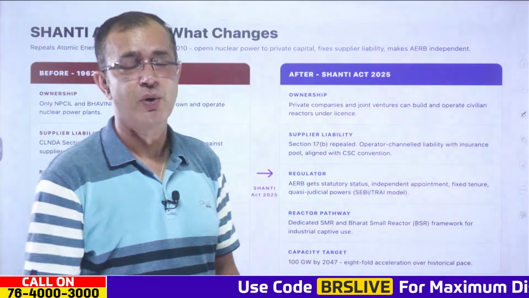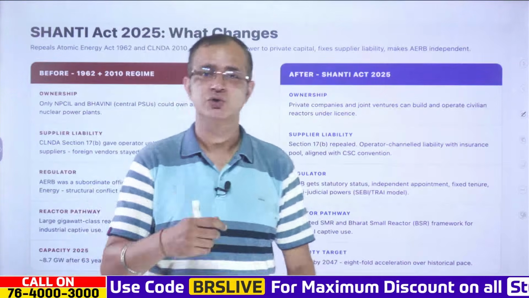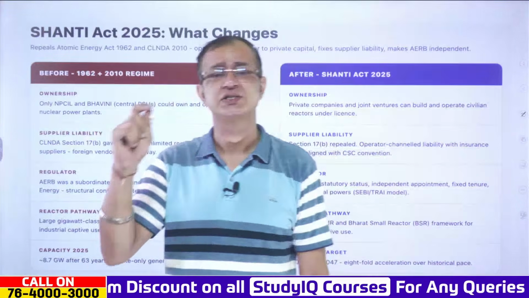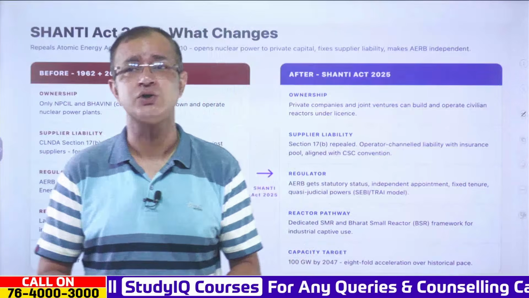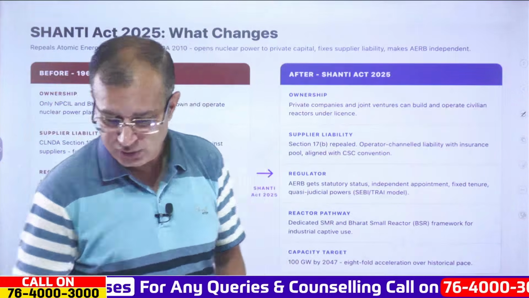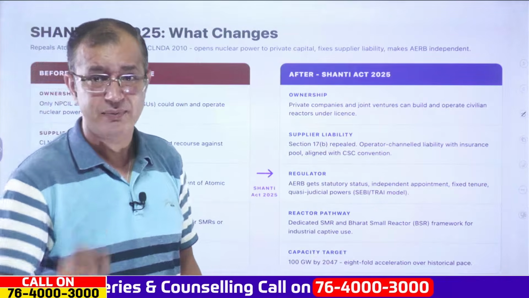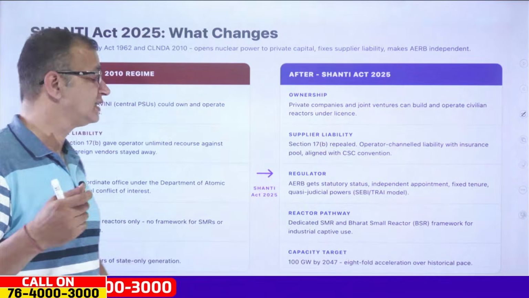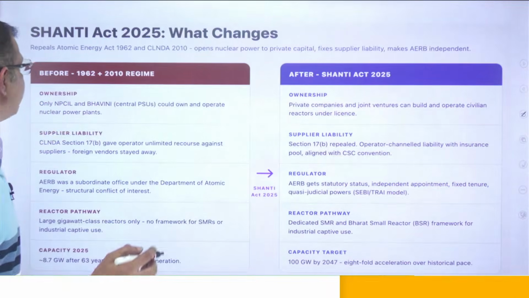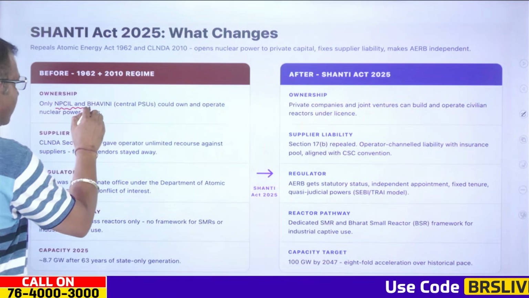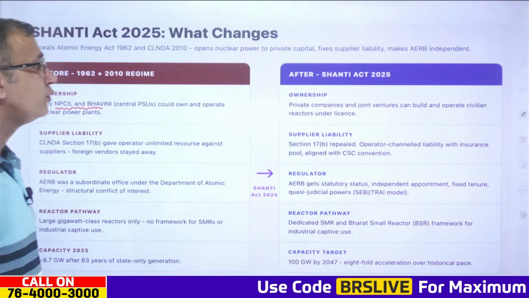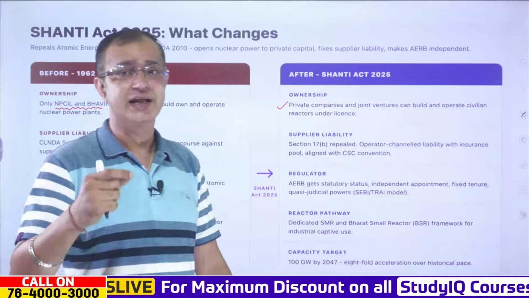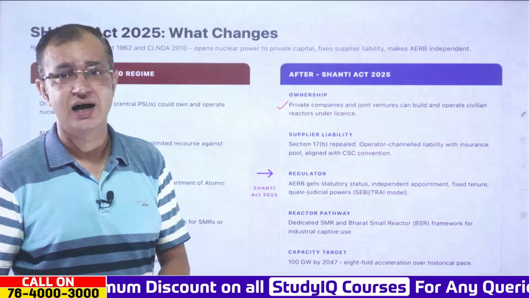Now, it is quite important that when it comes to the Shanti Act, there is a mention of this nuclear deal between India and Australia, and this pertains directly to the Shanti Act that was passed in December 2025. You could be asked about this in your prelims, and thereby this is quite important. Earlier we had the CLNDA Act, and ultimately only NPCIL and Bhavini, which were the central PSUs, could own and operate the nuclear power plants. But after the Shanti Act was passed, private companies and joint ventures can build and operate civilian reactors under license.